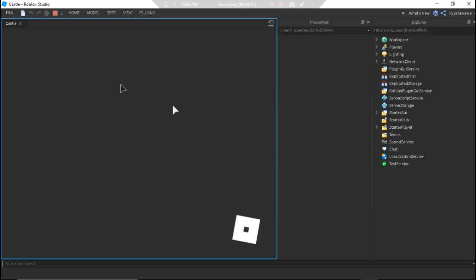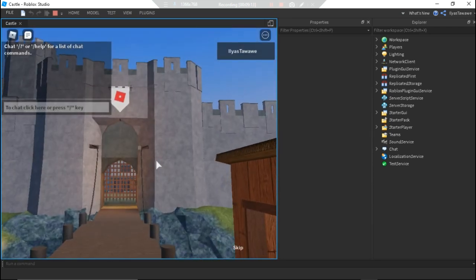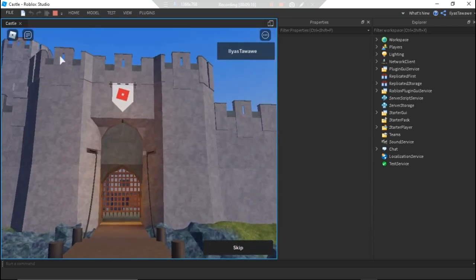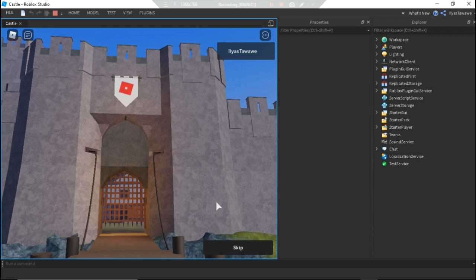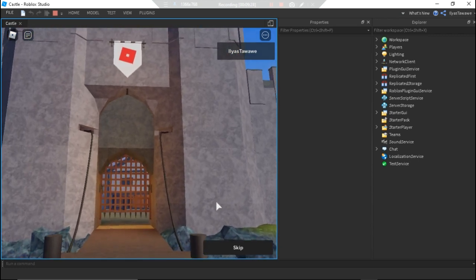I'll try to get my graphics quality a little bit up so you can see clearly what's going on. There's the skip. There's also the music.